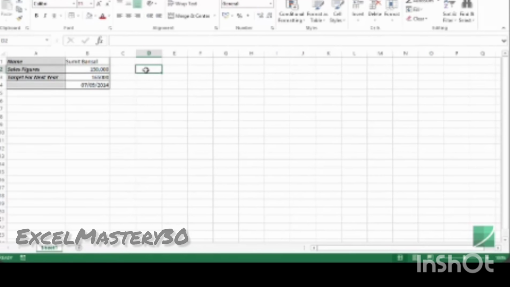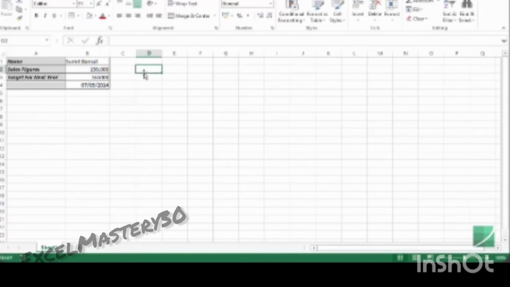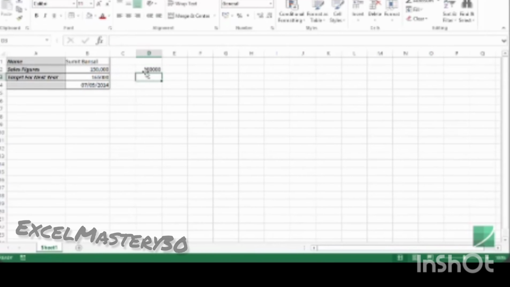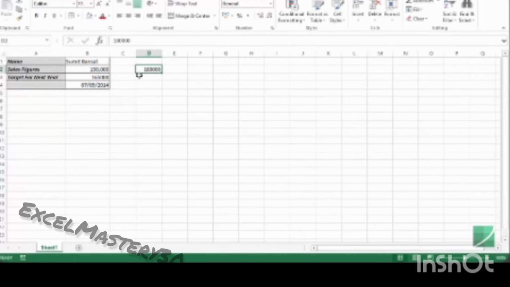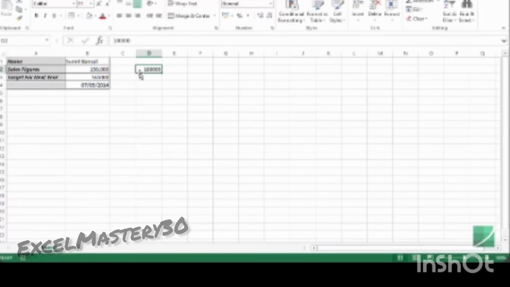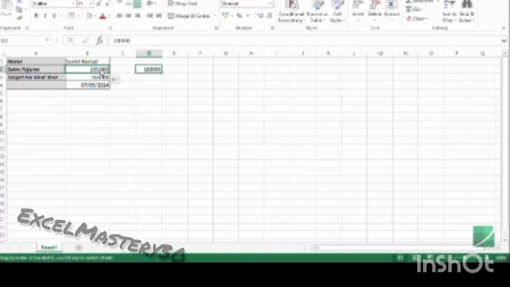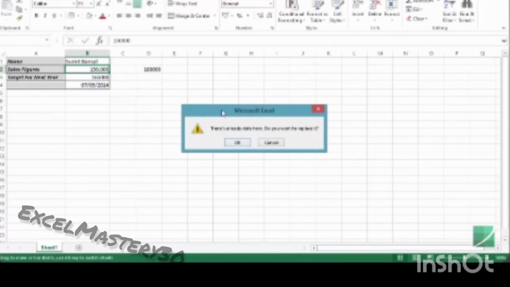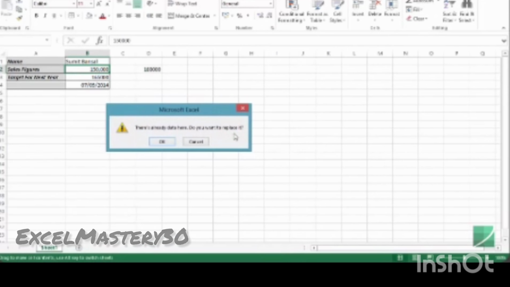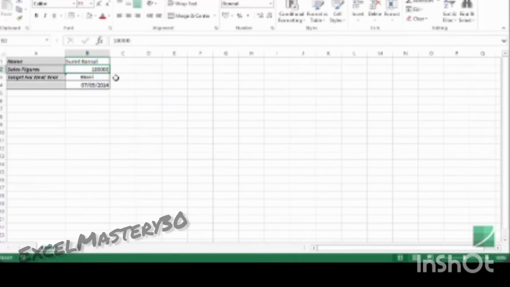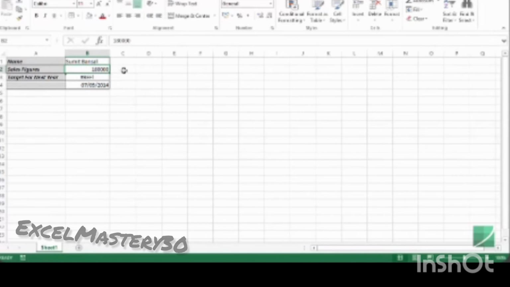Another way of modifying the content is dragging and dropping another cell's content over this. So for example, here I have $180,000. Now if I need to change the content of this cell, what I can do is go to this cell, and at the border of this cell, when I hover my mouse, you see that I have this four arrow icon. I can left click and drag it and bring it to B2. As soon as I lift the mouse, it prompts me, there is already data here, do you want to replace it? And I would say okay. And as soon as I say okay, this changes the content. Let me Control Z and go back.